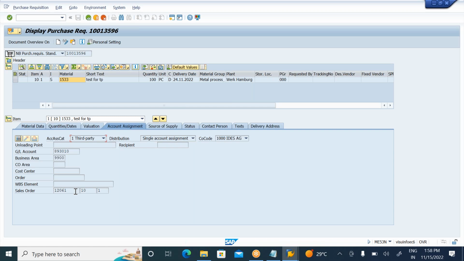Okay, so here you can see the sales order number also in this booking process. What is my sales order number? 12061. So you go to the account assignment tab. In the account assignment tab, okay, so now you can see the account assignment tab.